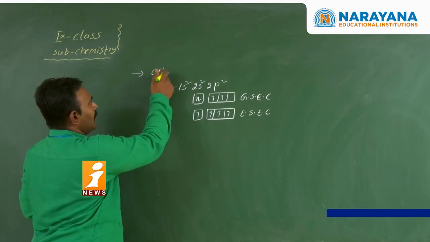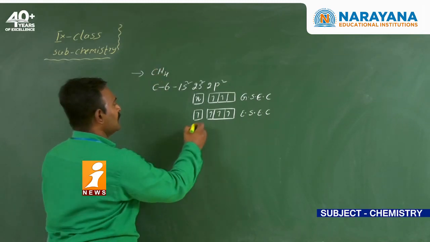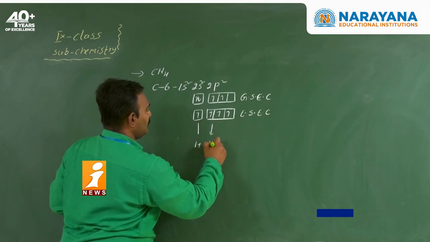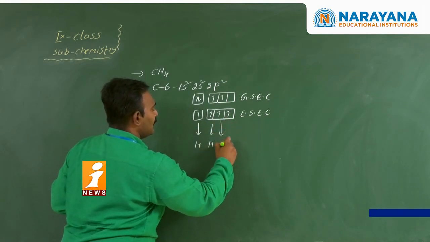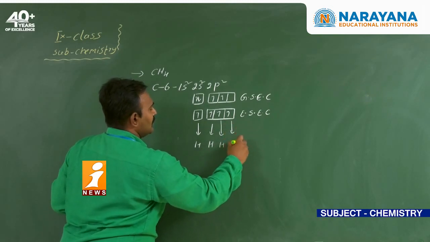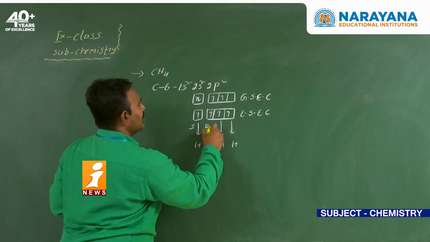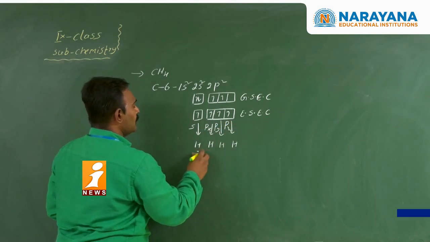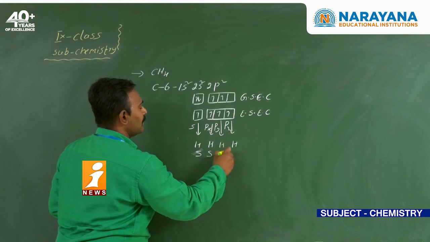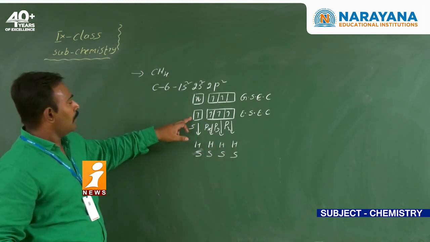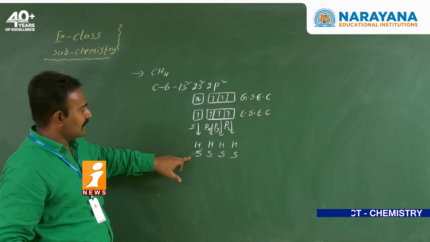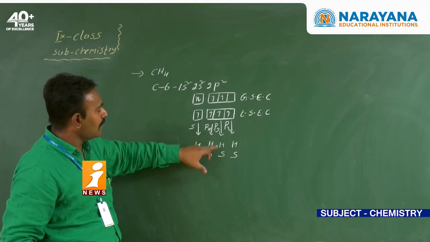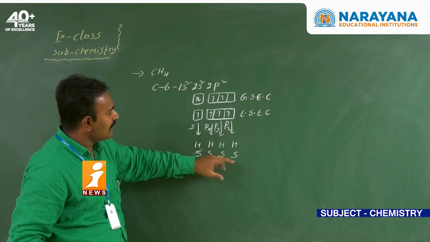Now how many hydrogens do we have in total? 4 hydrogens, each with an s orbital. I am just giving the idea about the overlapping. See here, it is the s orbital, it is px, it is py, it is pz. Each hydrogen atom has only one orbital, the s orbital. So this overlapping is ss overlapping. Here the overlappings are px and s, py and s, pz and s.